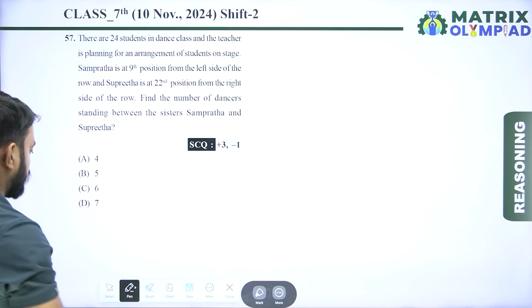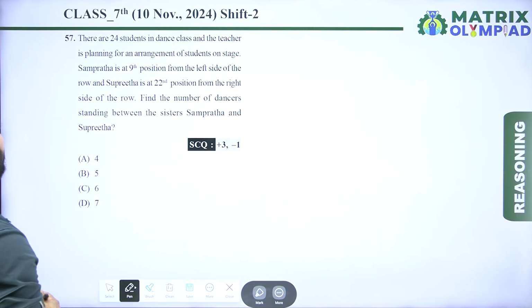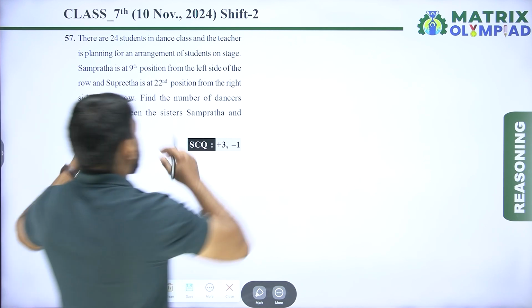So now next question is question number 57. There are 24 students in dance class and the teacher is planning for an arrangement of students on stage. Sampratha is at 9th position from the left side of the row and Supratha is at 22nd position from the right side of the row. Find the number of dancers standing between the sisters Sampratha and Supratha.